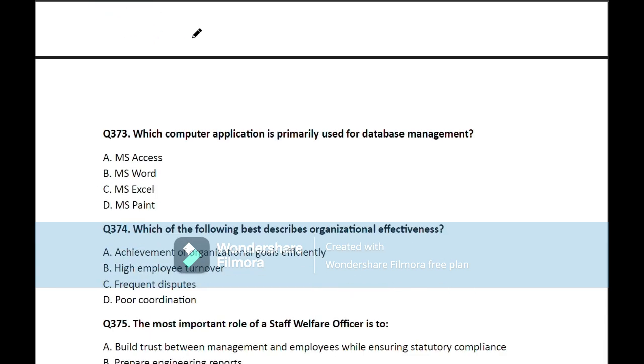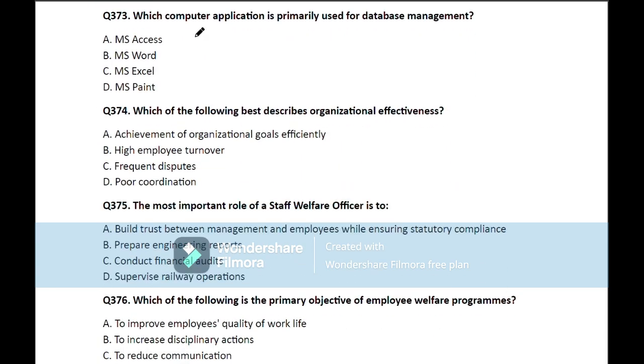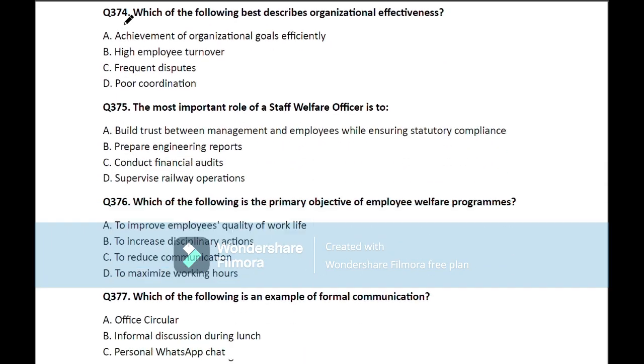So move on to the next question. Question number 373. Which computer application is primarily used for database management? So here the correct answer is MS Access. So move on to the next question.